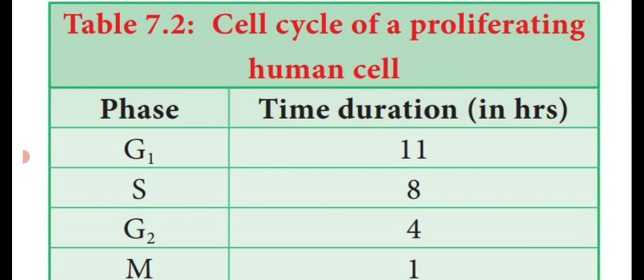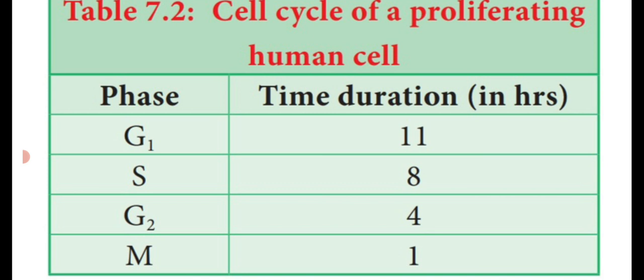See the table column. The different phases of the cell cycle are G1, S, G2 and M. So G1 is 11 hours, S is 8 hours, G2 is 4 hours, and mitosis lasts 1 hour. So out of 24 hours, the mitosis cell division events take place only in the last 1 hour, the remaining being G1, S and G2. So this table column is very, very important for a 1 mark question.